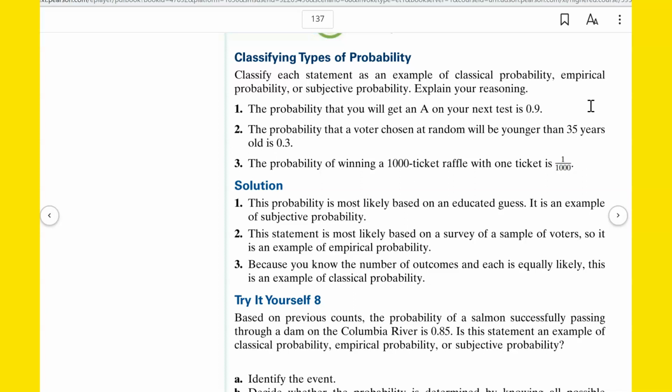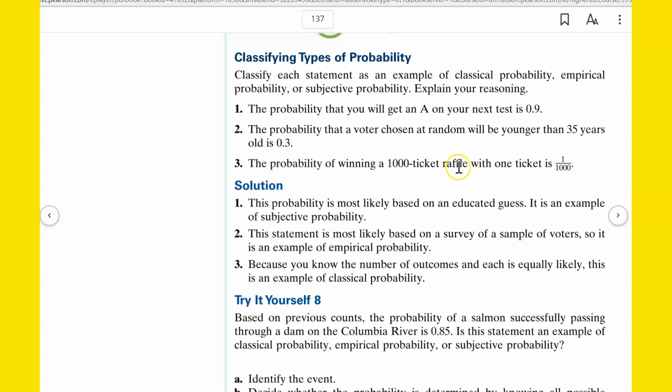Number 2, the probability that a voter chosen at random will be younger than 35 years old is 0.3. Okay. That sounds like an empirical probability to me, based on the observations of the demographics of the voting population. All right.